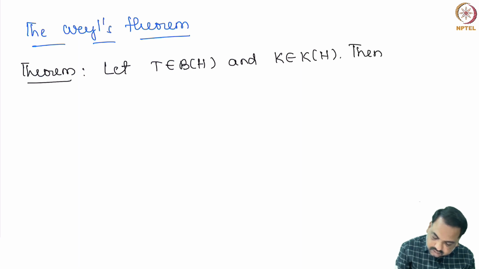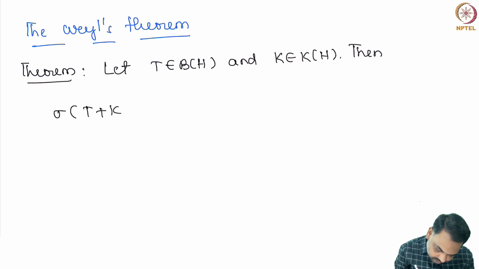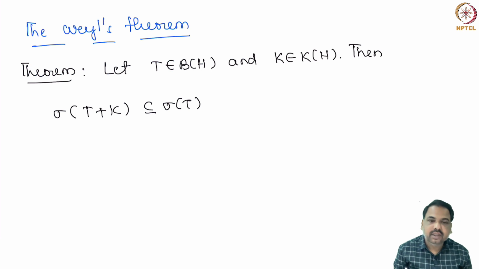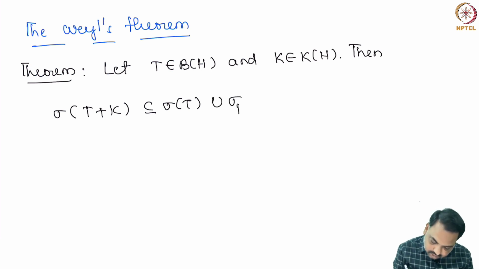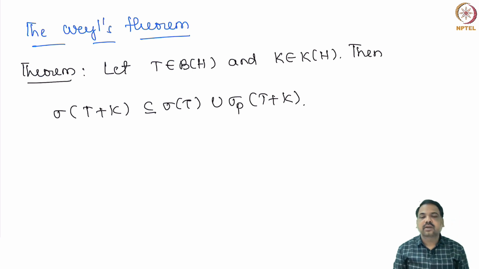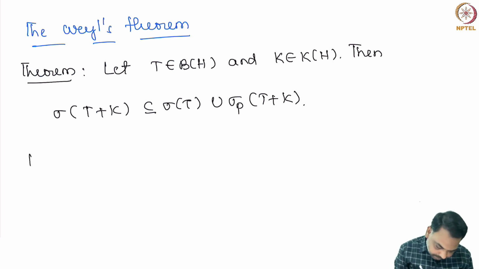Then we can say that the spectrum of T plus K is contained in the spectrum of T union the point spectrum of T plus K, that is, the set of all eigenvalues of T plus K.